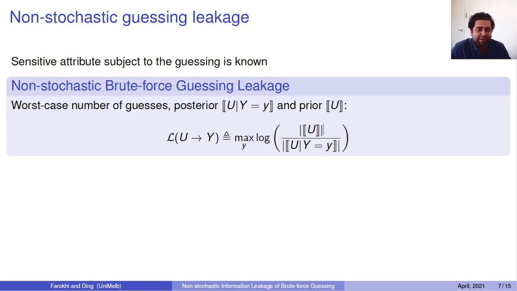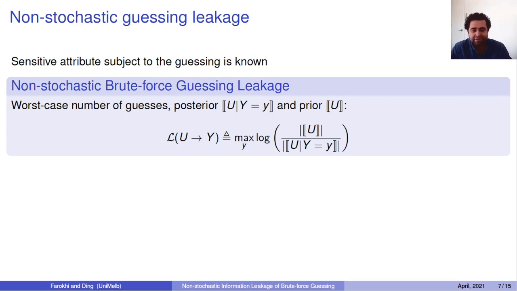And the ratio of them tells you how much difference there is in your uncertainty about realizations of u when you don't have access to y and when you have access to y. And you look at the worst case here. So, okay, look at the realization of y that makes this ratio as large as possible. That's the realization that leaks the most amount of information about u, okay? So that would be your non-stochastic guessing leakage.